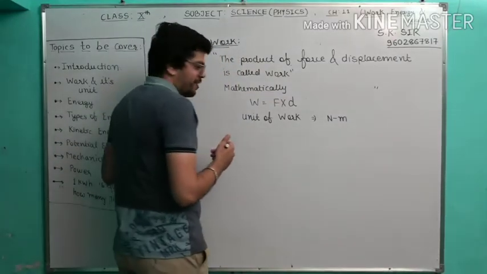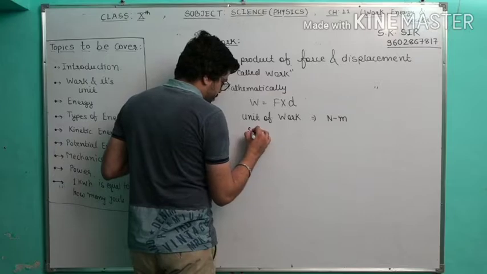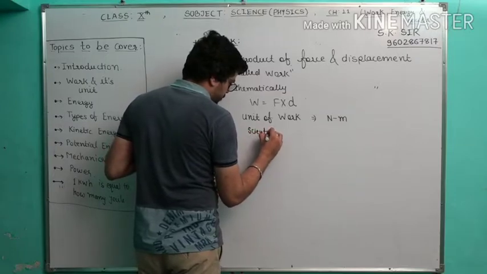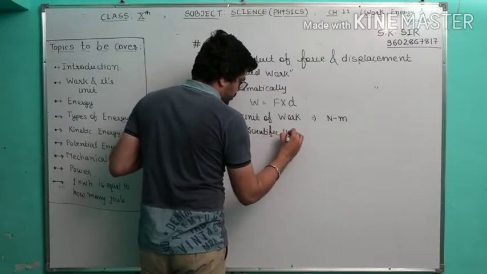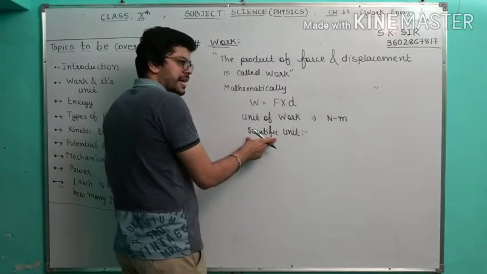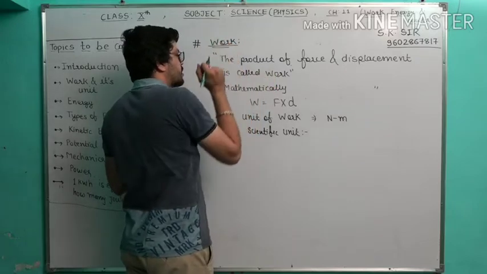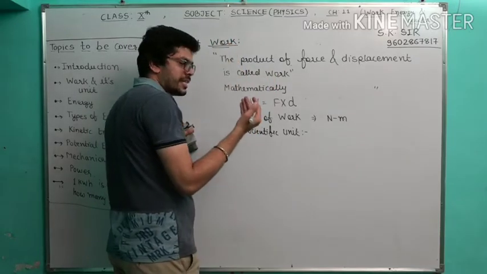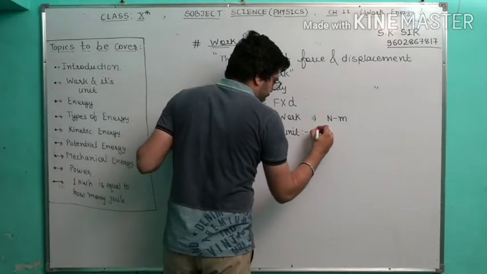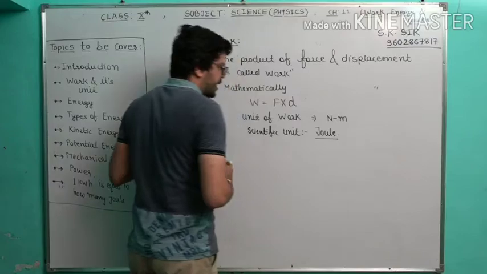Okay, and now what we are going to talk about here is the scientific unit. What do you mean by scientific unit? In the memory of the scientist, we are putting some unit for the specific physical quantity in physics. So what is the scientific unit? The scientific unit is joule.